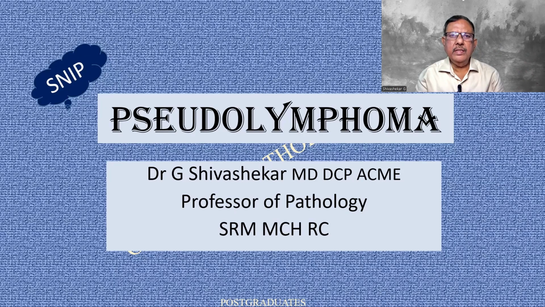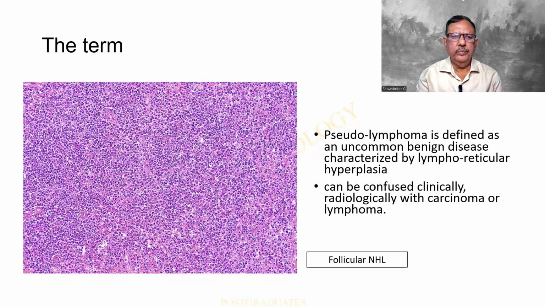The topic for the day is a SNIP, short note in pathology, pseudolymphoma. Lymphoma itself is a nightmare for us, and then what is a pseudolymphoma? Easier to talk than to write. Always the term is most important. It is defined as an uncommon benign disease characterized by lymphoreticular hyperplasia, and it can be confused either with a lymphoma or even a poorly differentiated carcinoma.